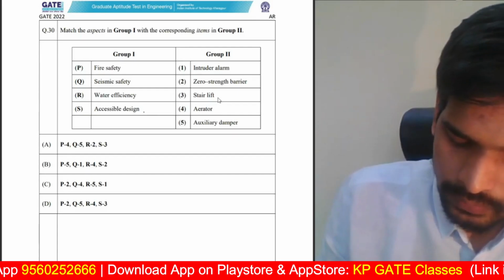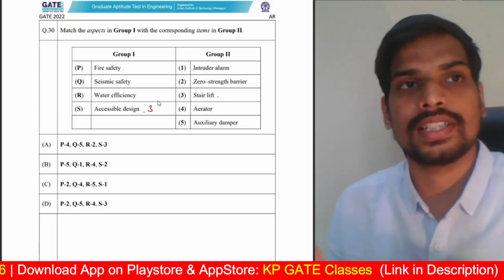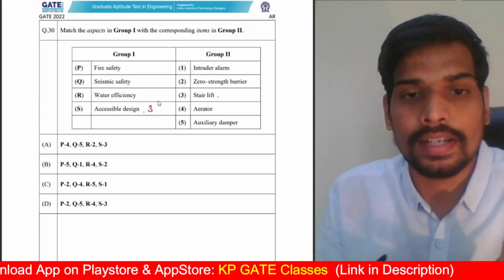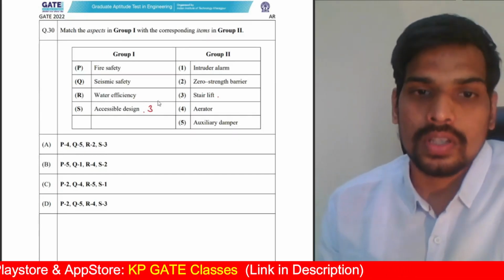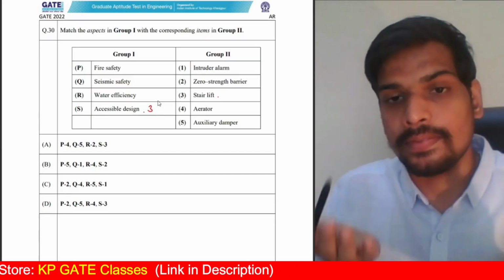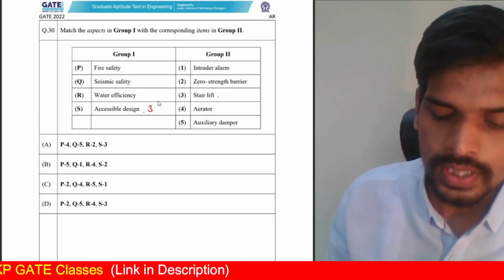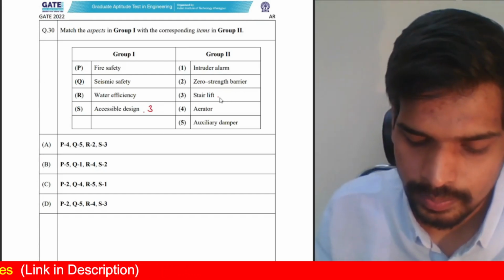Accessible design, obviously, it would be stair lift directly. Because what is a stair lift? The hydraulic equipment which is used when there is no possibility to construct a ramp for accessible design, you have to use stair lifts, the hydraulic lift which is used instead of a ramp. So accessible design, the answer for that would be stair lift.